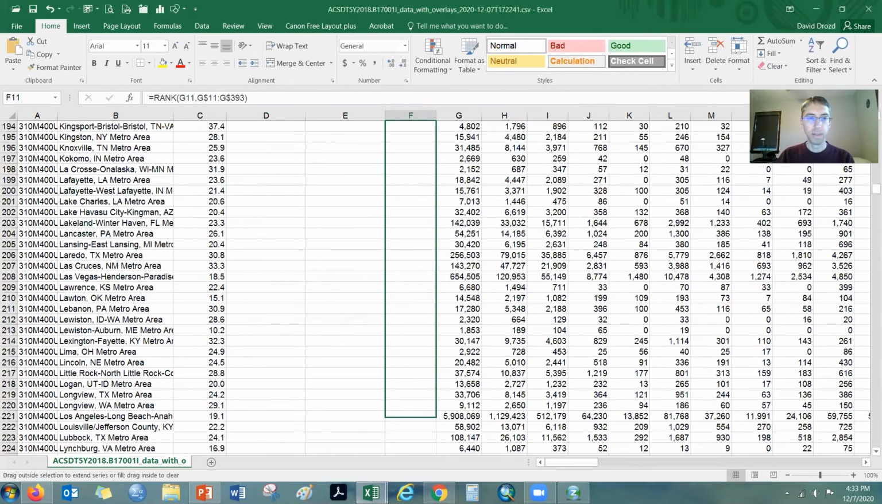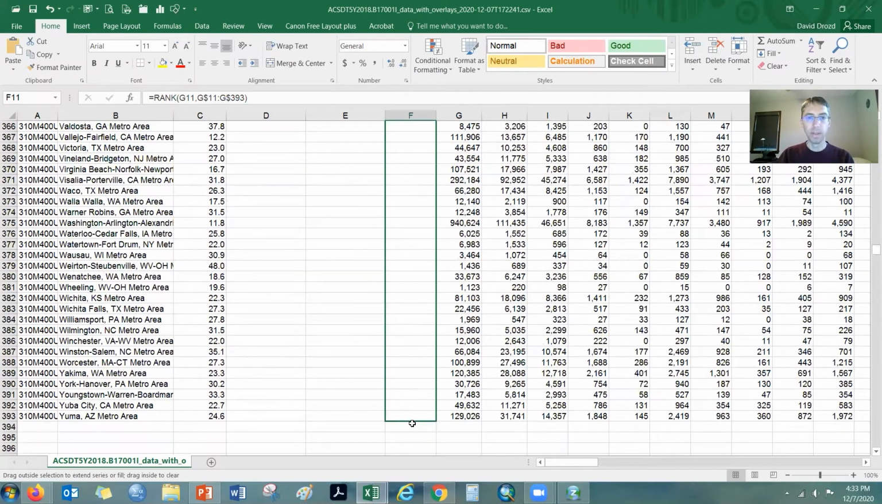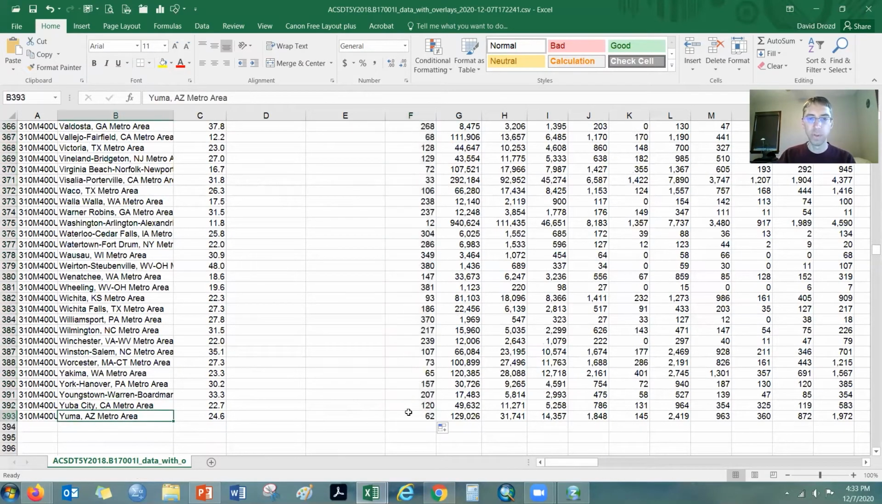Okay, so I'm copying this formula down, and we can see various metro areas. Okay, so again, Yuma, Arizona is one that will be in the top 100 for Hispanic or Latino population, but it's definitely not in the top 100 for total population.